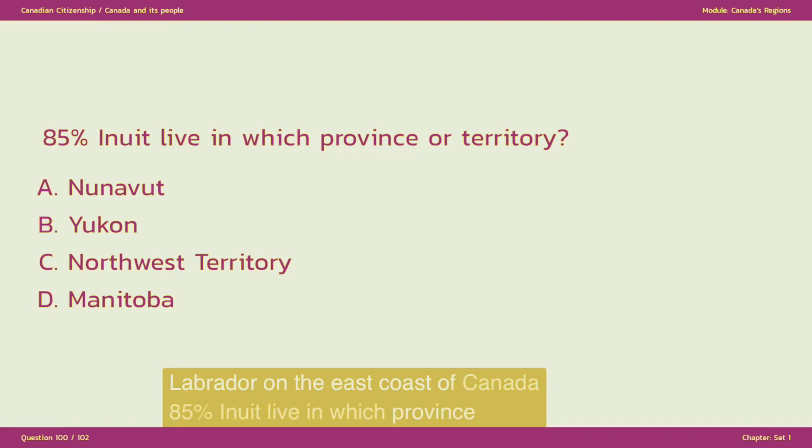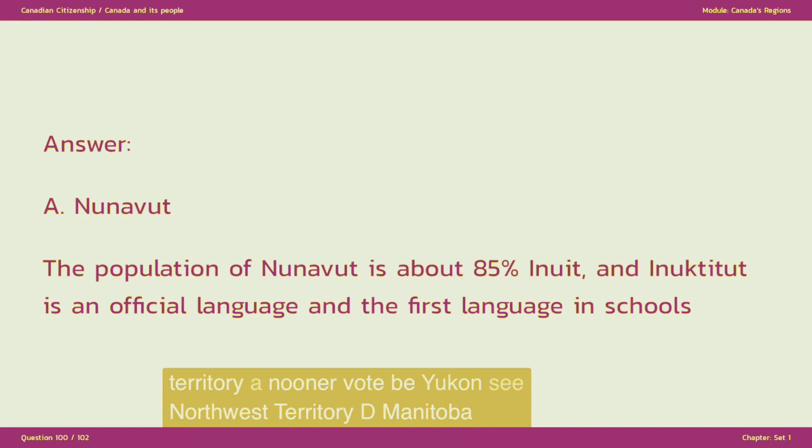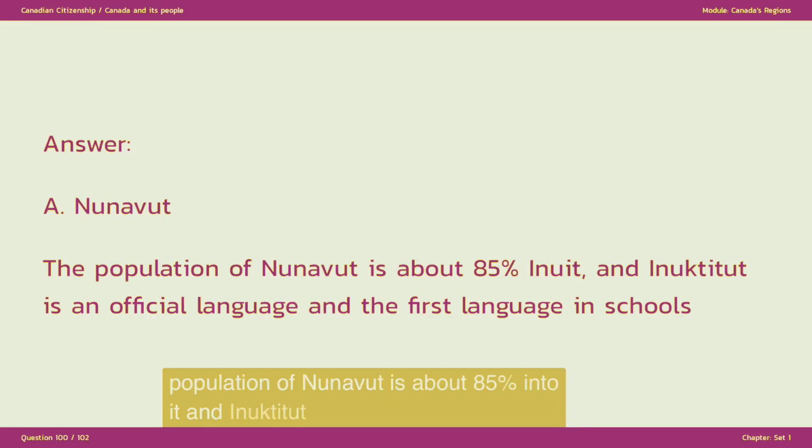85% Inuit live in which province or territory? A. Nunavut. B. Yukon. C. Northwest Territory. D. Manitoba. The answer is A. Nunavut. The population of Nunavut is about 85% Inuit, and Inuktitut is an official language and the first language in schools.